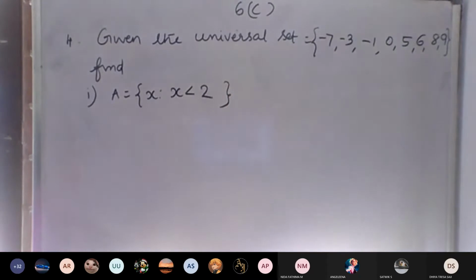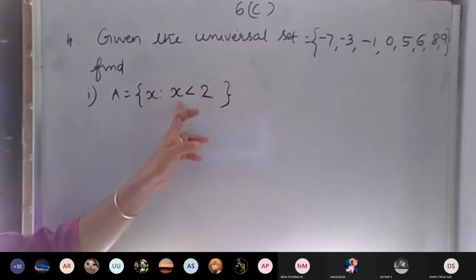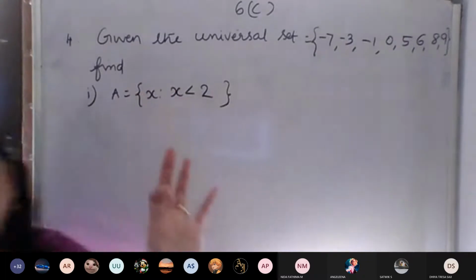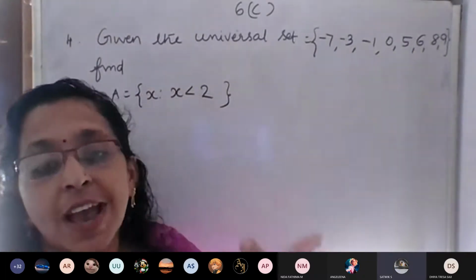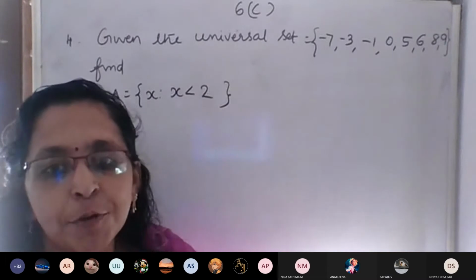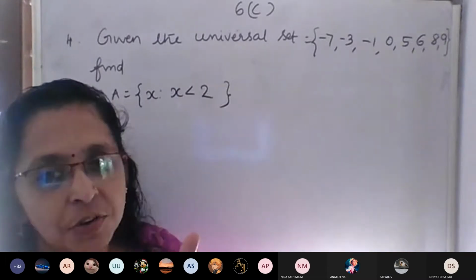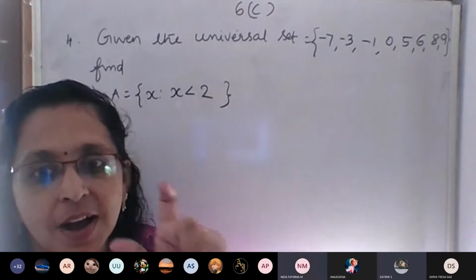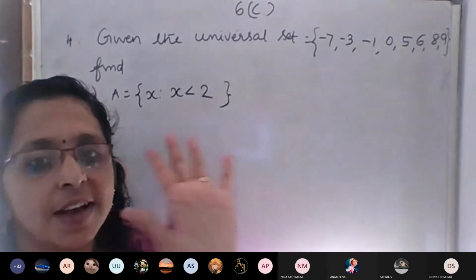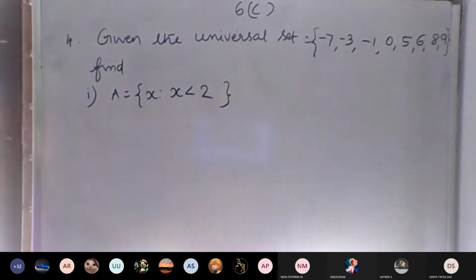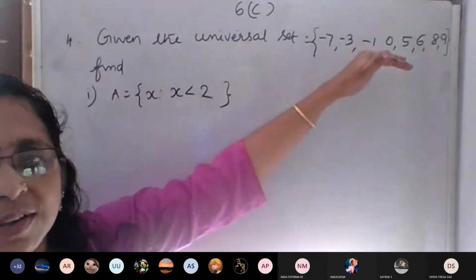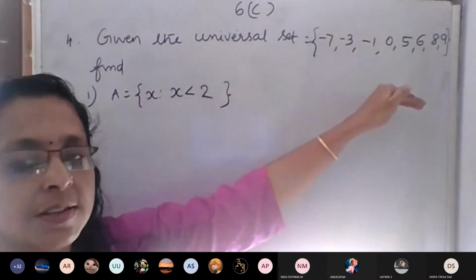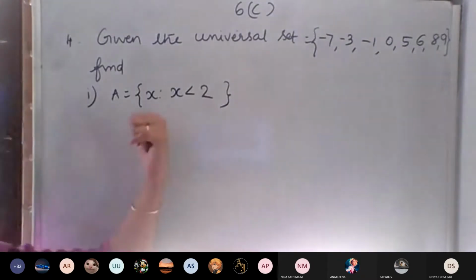Think about the universal set and we have to write which one. Set of all x's such that x less than 2. If we have food, then only we can eat. Think of that. Understood? So think of that and answer this question. Which are the elements in the universal set? Think of that and you have to write this answer.